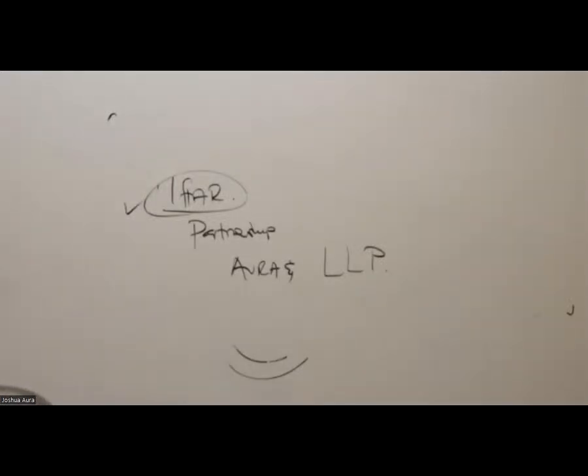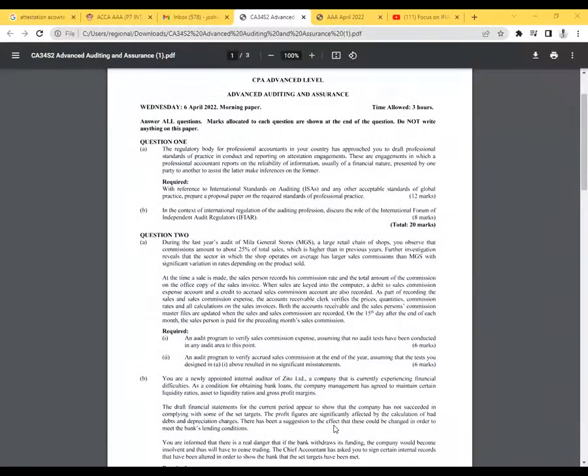Let's read this question again. So I'm sharing here. Now they are talking about something very nice here. The regulatory body for professional accountants in your country has approached you to draft professional standards of practice in conduct and reporting on attestation engagements.